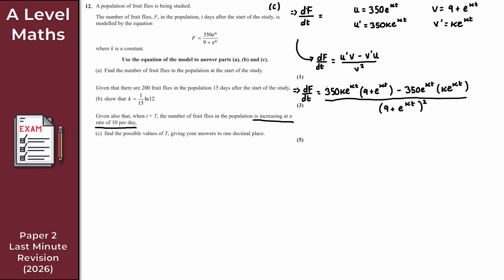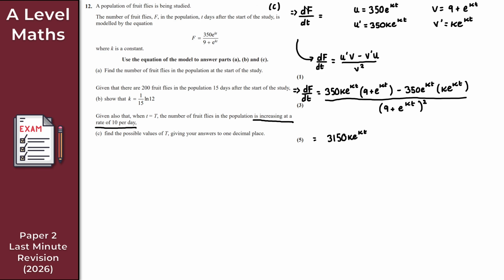So I've got 350 k e to the kt times 9. So that is going to give me then 3,150 k e to the kt there. So all I've done here is this times by 9. I would then do 350 k e to the kt times this here.